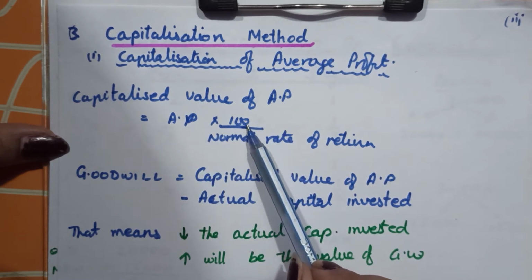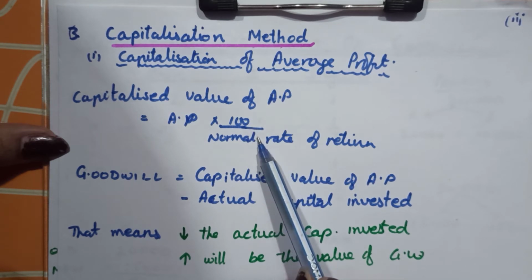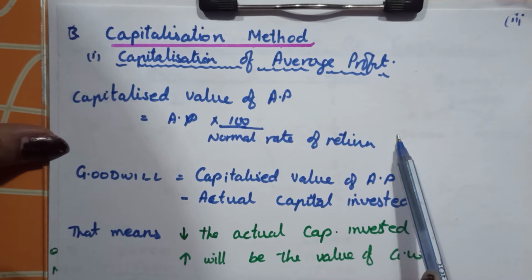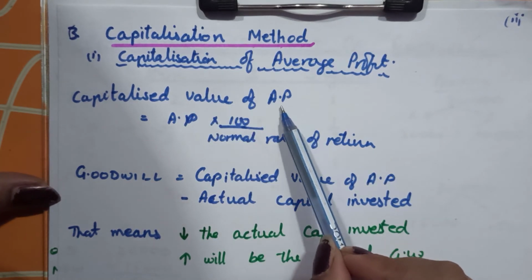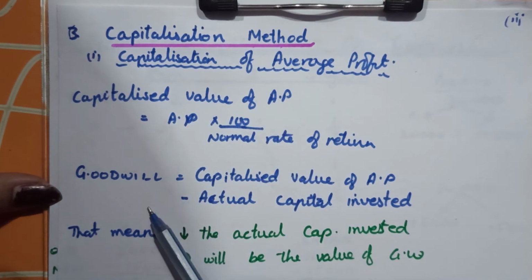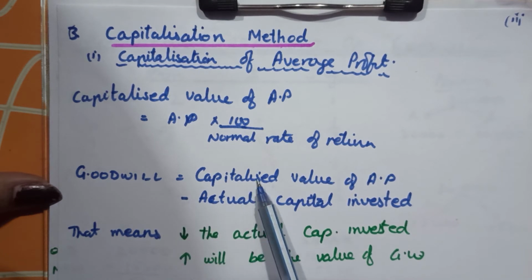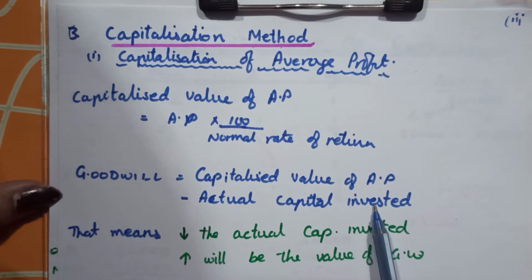Otherwise it is rate upon 100. This will be 100 upon rate to find out the amount of capital. We find out the amount of capital. That is the capitalized value of average profit. For this average profit, how much capital has been invested? According to this method, goodwill will be capitalized value of average profit minus the actual capital invested.